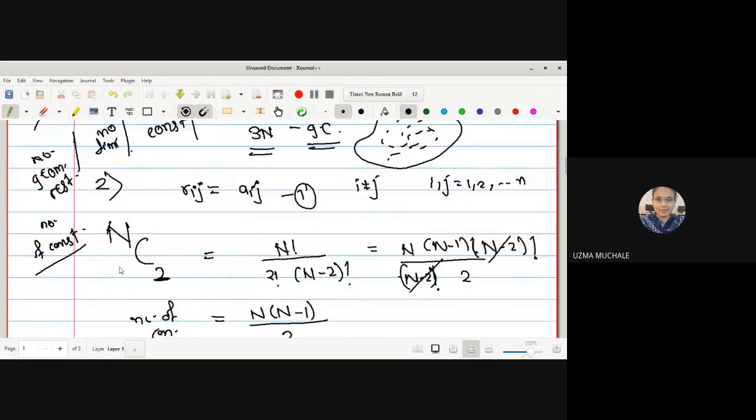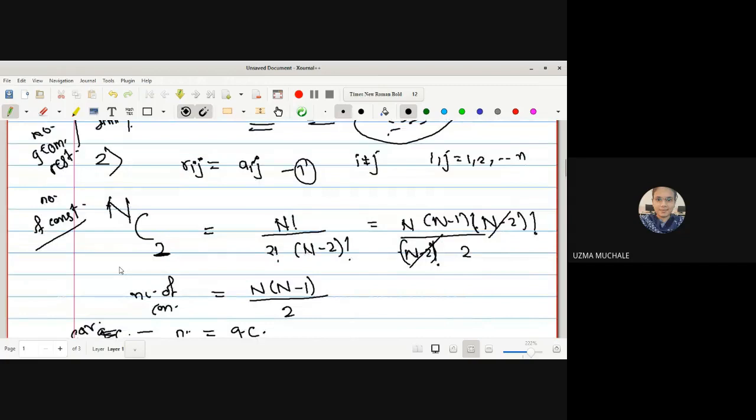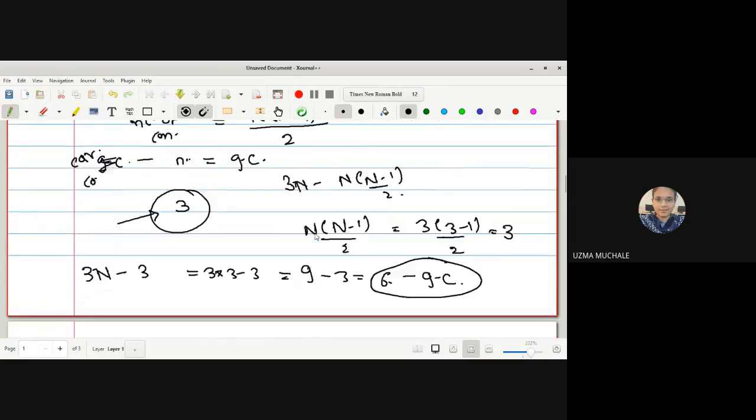In the second case, if there is the restriction of equation 1, that the distance between the ith and jth particle is fixed, then the number of constraints is given by the combination formula nC2, and hence we can get the result. Okay.